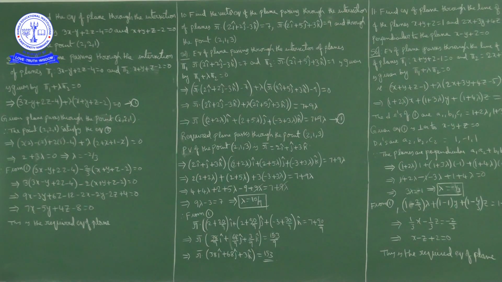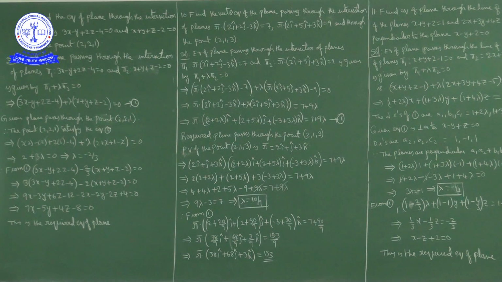Next question, question number 10. Find the vector equation of the plane passing through the intersection of the planes r bar dot 2i cap plus 2j cap minus 3k cap equal to 7 and r bar dot 2i cap plus 5j cap plus 3k cap equal to 9, and through the point 2 comma 1 comma 3.